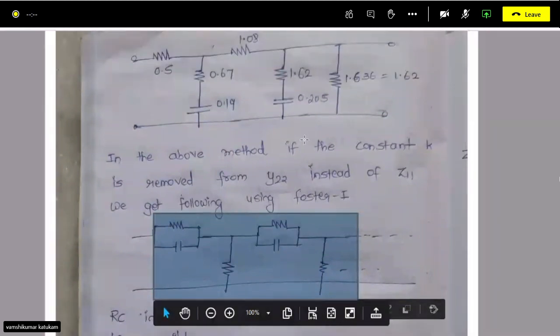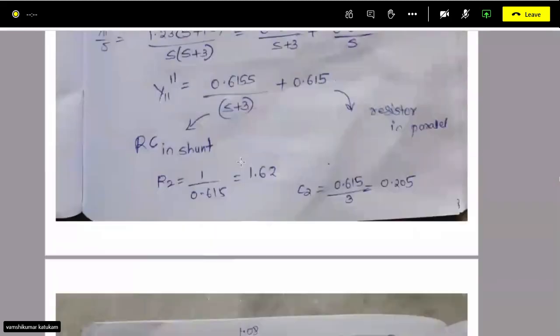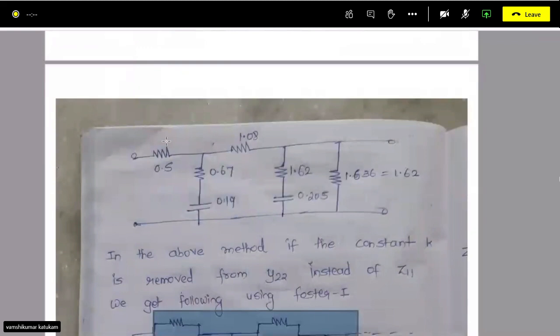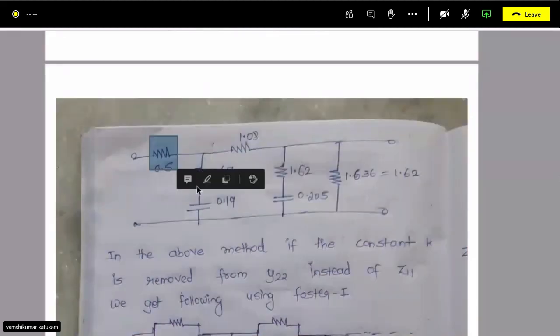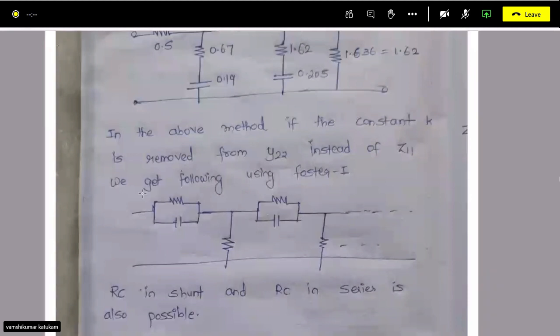But the numerical which is given in the textbook and which I took is for impedance, right? So that's why, if you subtract the constant from the impedance, you will get it in this fashion: R, RC, R, RC. Whereas to get this, that is RC parallel, R, RC parallel, R, you have to subtract the constant from y22, the admittance, and then you take the reciprocal, then you get the impedance, and use the Foster one form, you will get this thing, right?